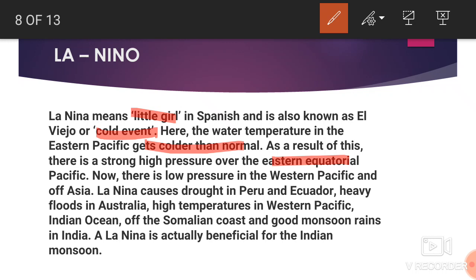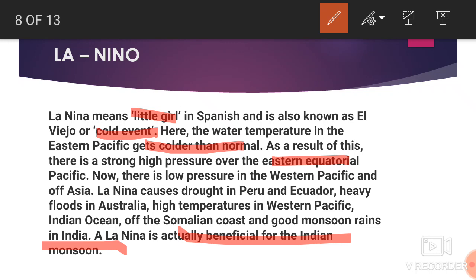La Nino causes drought in Peru and Ecuador, and heavy flood in Australia. So this is a particular line which we read in our question, that there is a recent event and it is suspected that La Nino caused the flood in Australia. So now we get the reason why there is a flood. Because of La Nino, the warm water gets collected near the Australian coast, a low pressure area develops and causes rainfall and floods. There is also warming of the Indian Ocean near the Somalian coast and good monsoon rain. So La Nino is actually beneficial for the Indian monsoon.